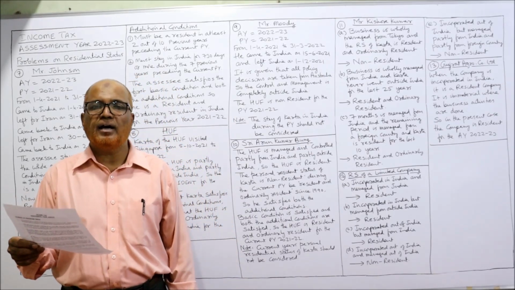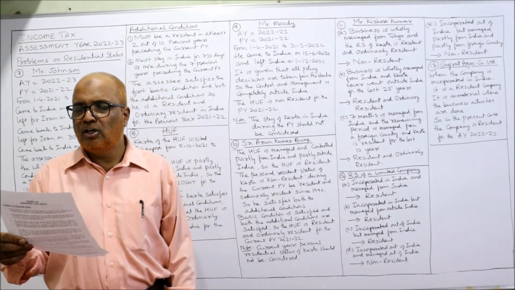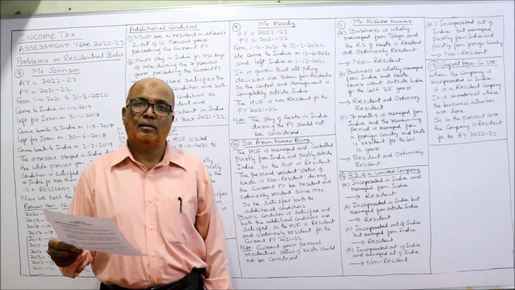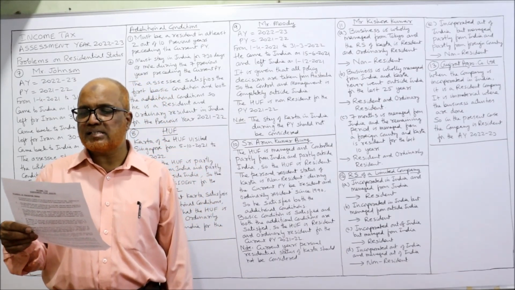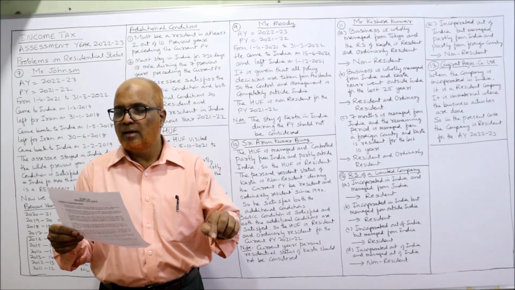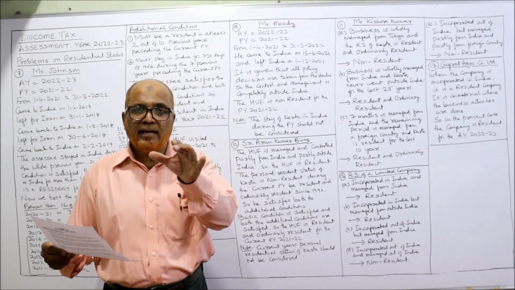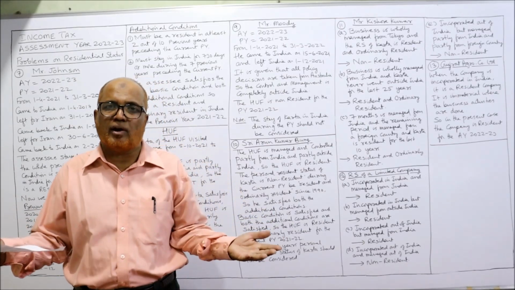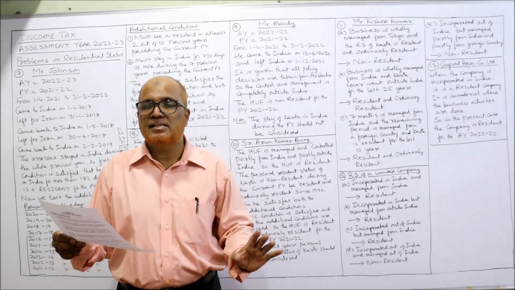So this Arun Kumar Bang is the Karta. He is managing the business with the help of his brother and other staff. During the previous year 21-22, he managed from Delhi and Nepal. That means partly from Delhi and partly from Nepal. Then it is a resident HUF. His personal residential status is non-resident for this year, but he was resident and ordinary resident since 1990. Only during the current previous year, the Karta's residential status is non-resident. Before the current previous year, he was entirely ordinary resident in India.